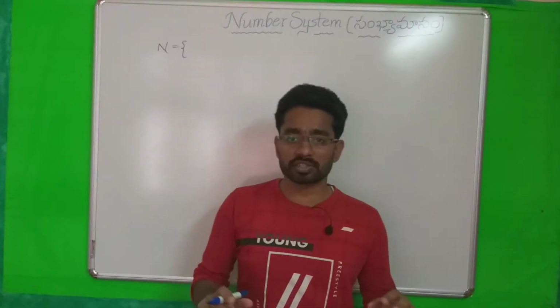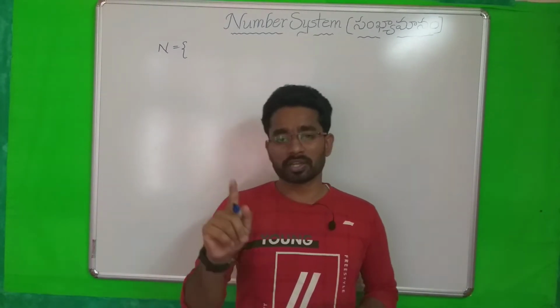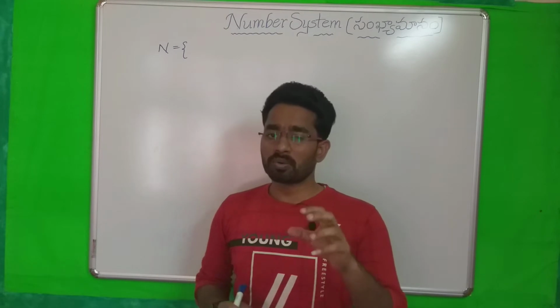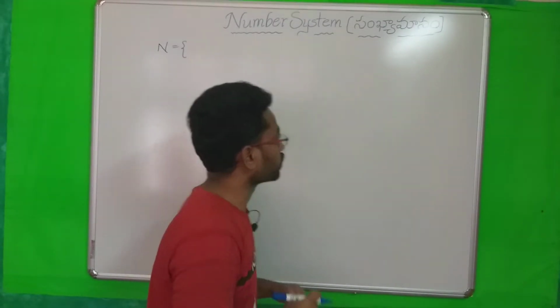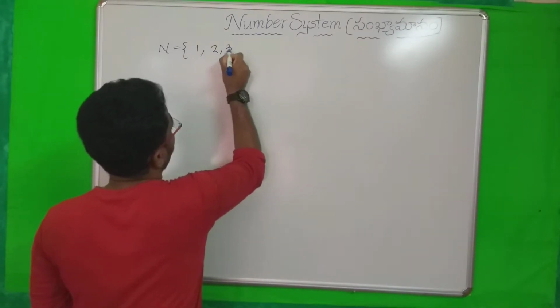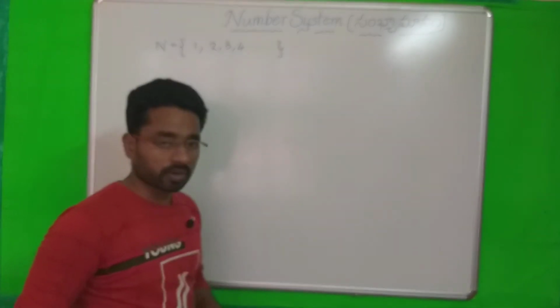In Telugu, Sahaja Sankhyalu. If any objects are there, how can you count the objects? Like that, 1, 2, 3, 4, 5, 6, and so on. So counting numbers are called natural numbers or Sahaja Sankhyalu. What are the counting numbers? 1, 2, 3, 4, 5, 6, and so on. These are called natural numbers.